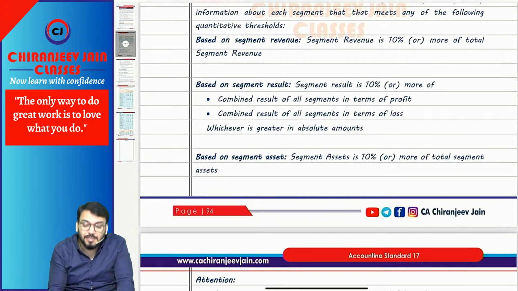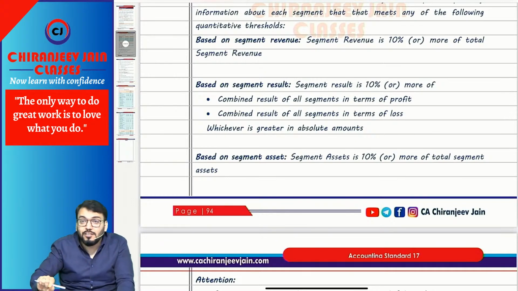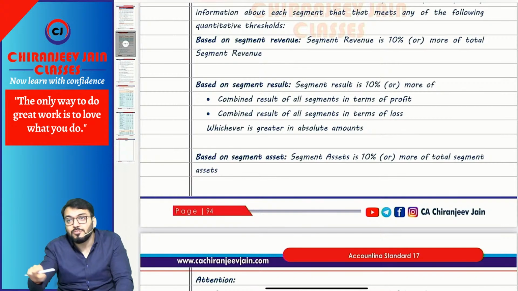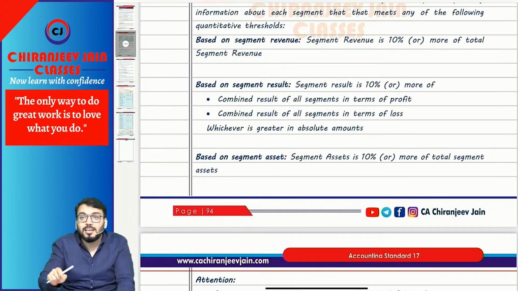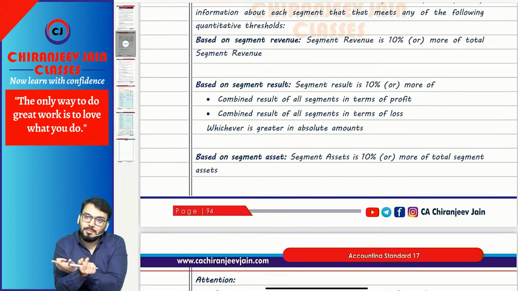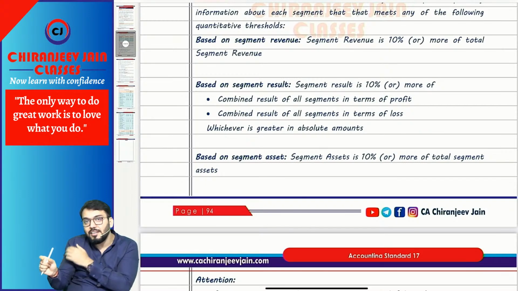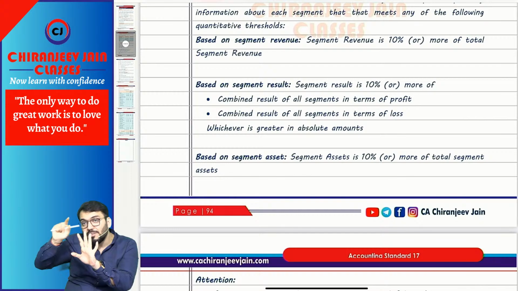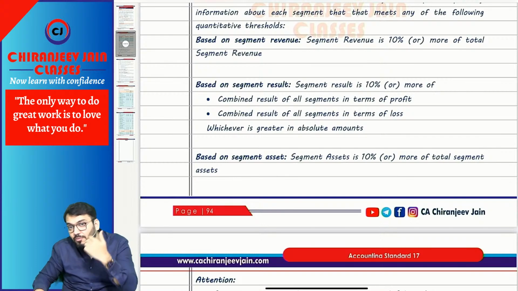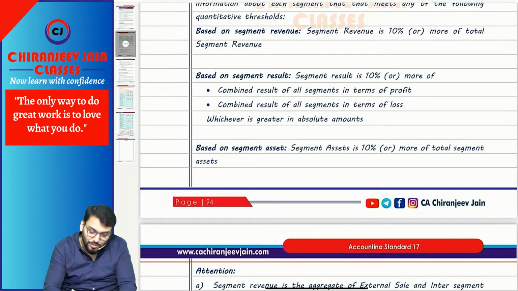Correct. Now segment result means what? Segment result is 10% or more of the combined result of all segments in terms of profit, or the combined result of all segments in terms of loss, whichever is greater in absolute amount. You remember this? First you total all profit, then total all loss. Whichever is greater will become the benchmark. On that you calculate the percentage of each profit or loss. Anything which is 10% or above will become a reportable segment. This is important. They will ask only this in the exam.